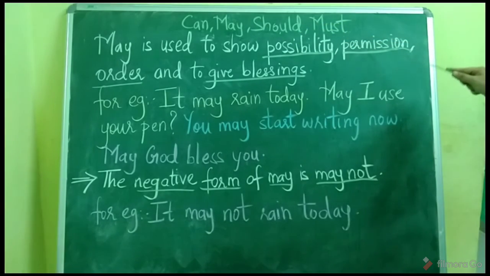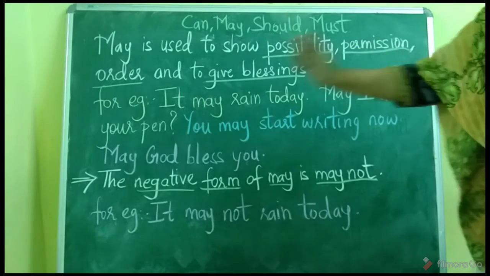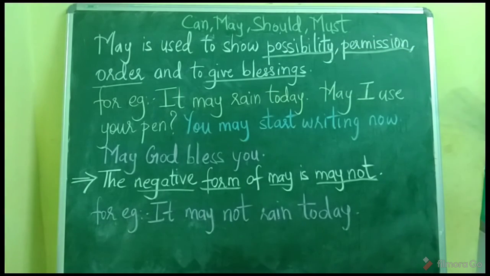Okay, now permission. Okay, permission is also the same thing like possibility. You use can also to ask for permission and you use may also to ask for permission. But what is the difference? The difference is, here you are very politely asking somebody for a permission. Okay, you need something and you are in